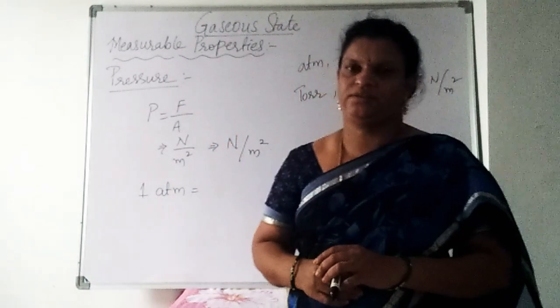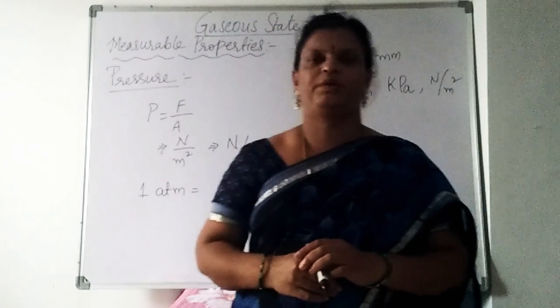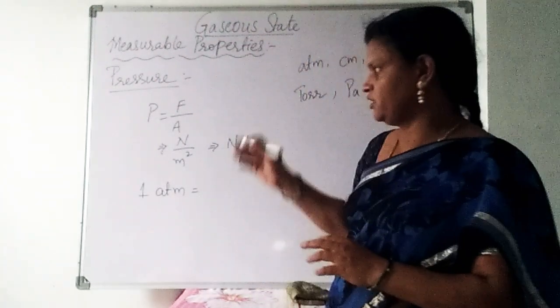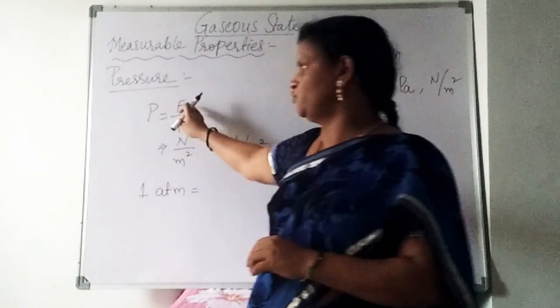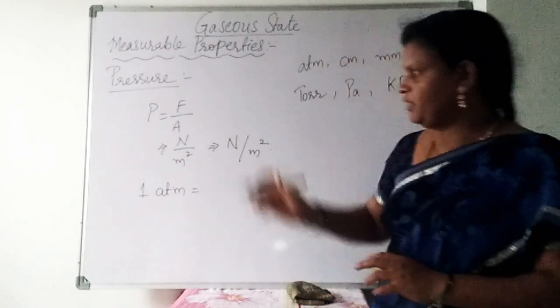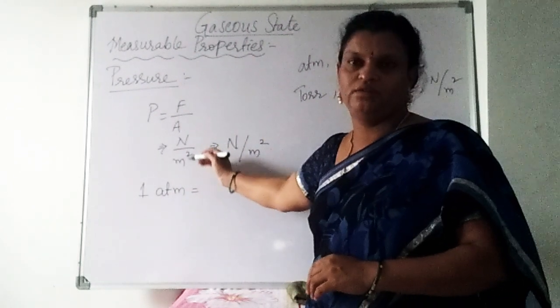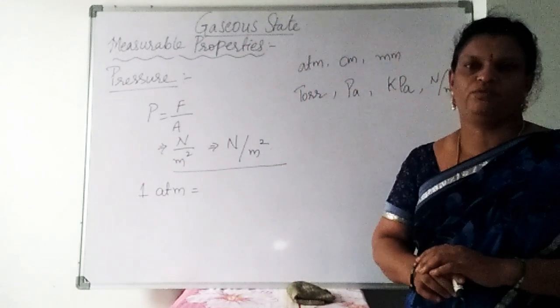So what is the definition of pressure? It is nothing but force per unit area. Based on that we can write P, which means pressure, is equal to force by area, F by A. Here the unit we can write is N by m square. What is this N?